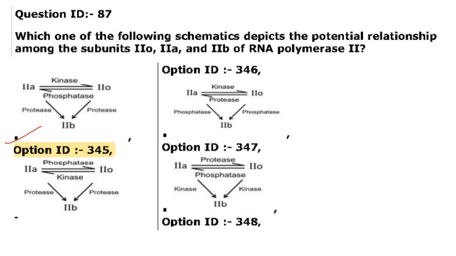So 2A to 2O by kinase action and 2O to 2A by phosphatase action. Then both these, with the action of protease, will cause 2B. So the first option, that is option ID 345, is correct.